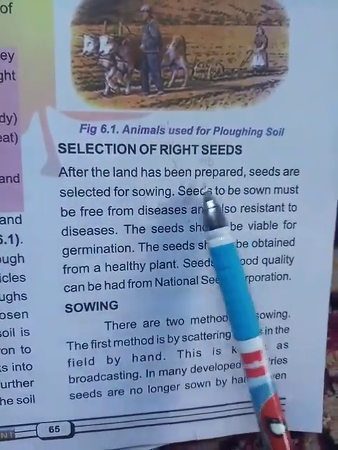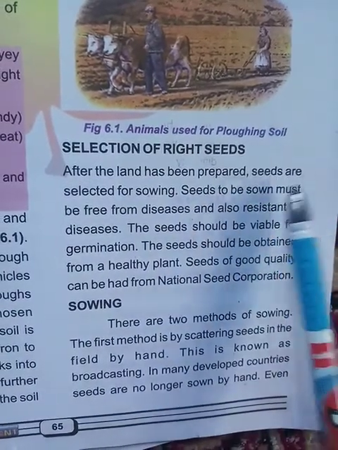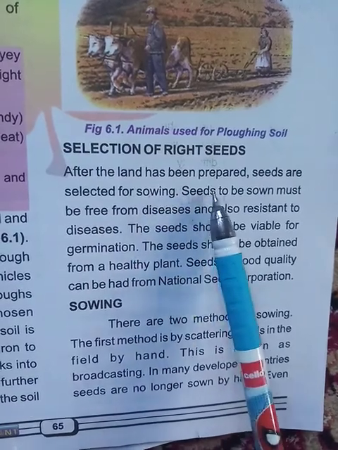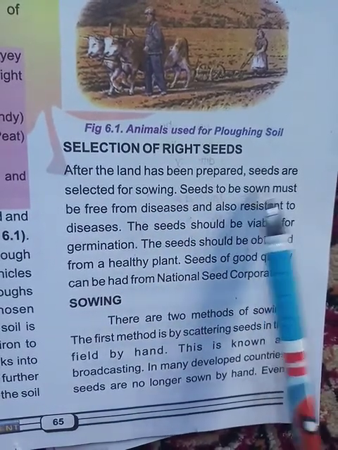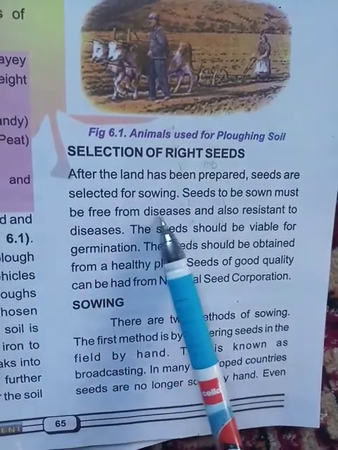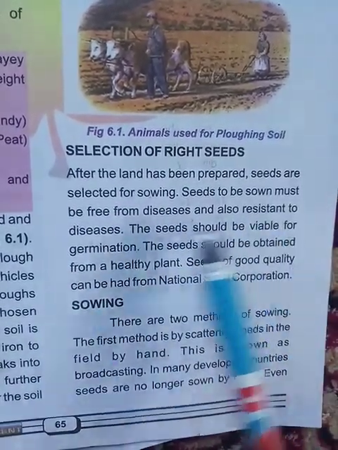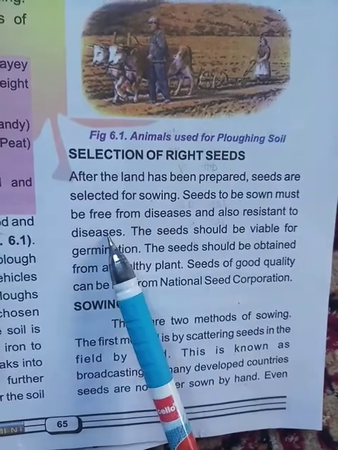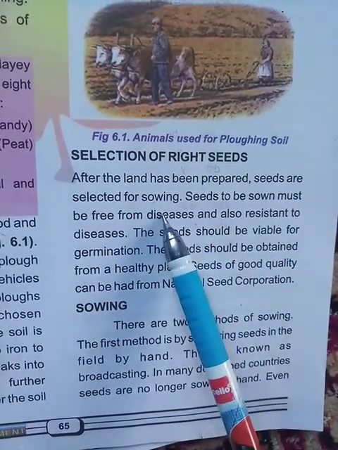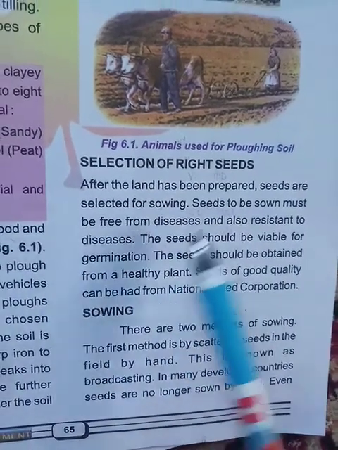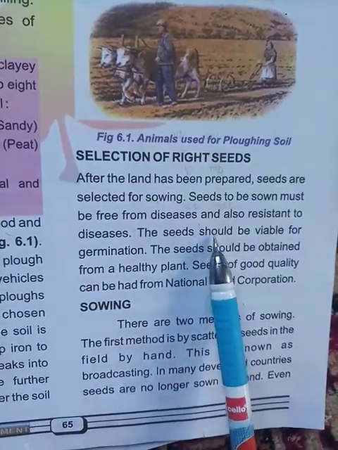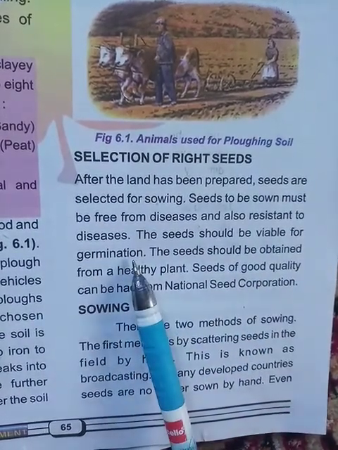After the land has been prepared, seeds are selected for sowing. Seeds to be sown must be free from diseases, so the seeds may be disease free seeds and also resistant to diseases. It means, first of all, the seeds should be free from diseases, or the diseases may not attack these seeds. These seeds should be viable for germination.